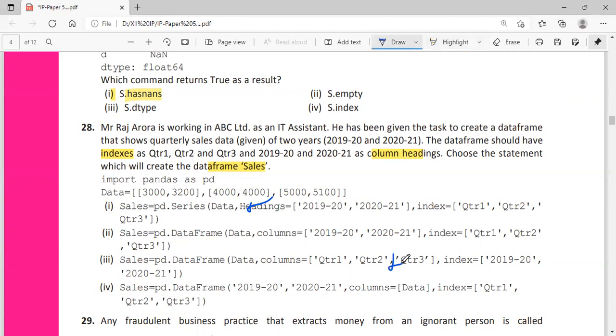Among this one or 2: sales equal to pd.DataFrame, data you are passing, comma, columns equal to the column heading, index equal to, correct, this is correct. Here 2000 is given this way; we cannot give the column like this because our column heading should be passed as the value to the columns attribute. So this is also wrong. The answer to this question is option 2.